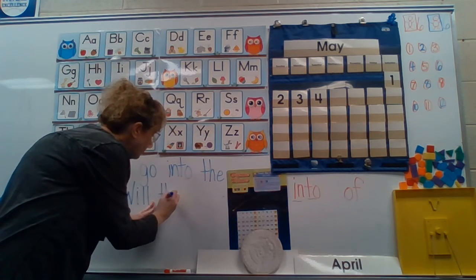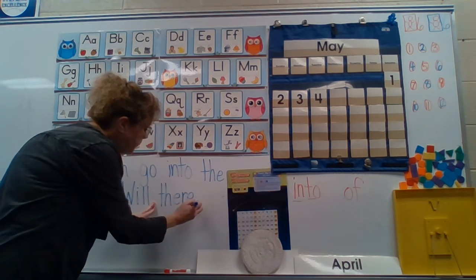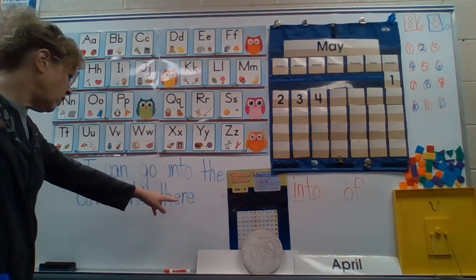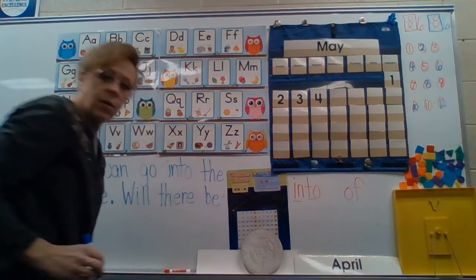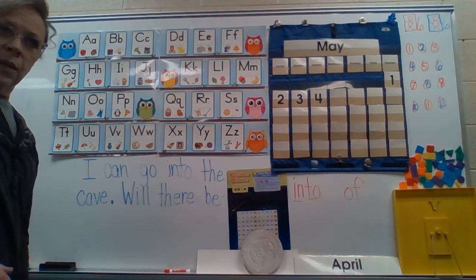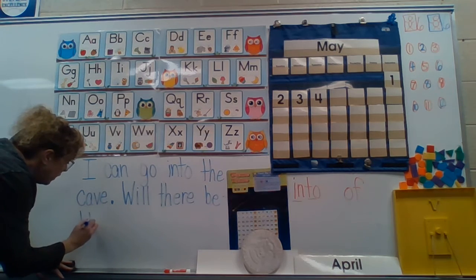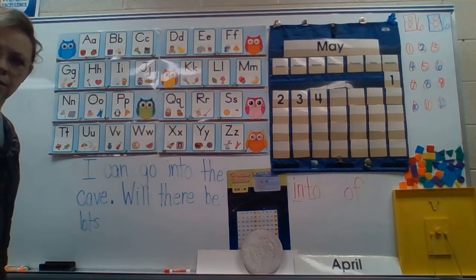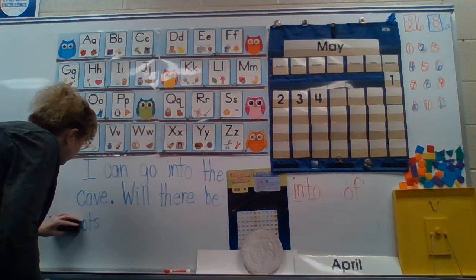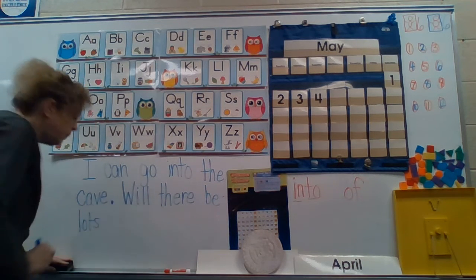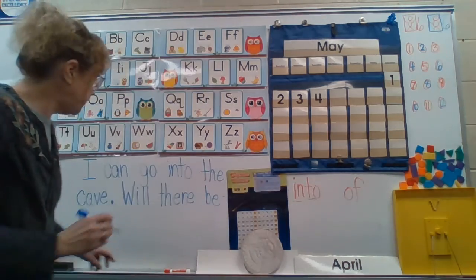It has a digraph at the beginning, T-H like the. There. T-H-E-R-E. Will there be, that's just B-E. Will there be lots? L-O-T-S. Lots. That's an L, by the way. Maybe I better move him over. He's too close to that O and it looks like a B. There. Lots of, my new sight word, O-F.